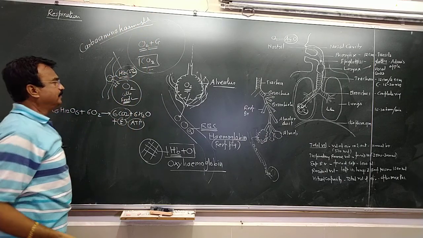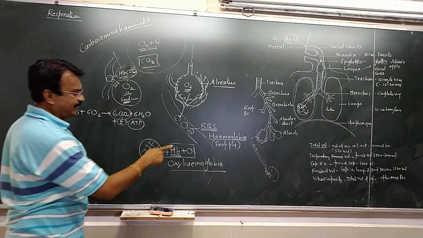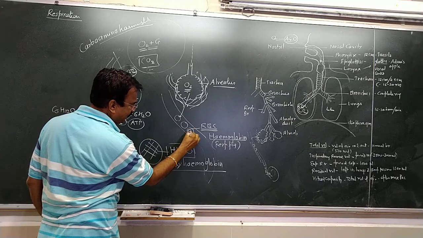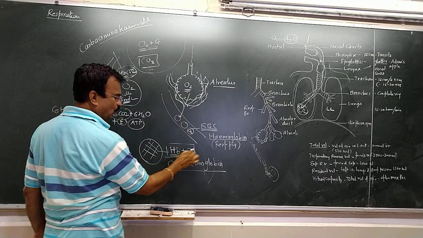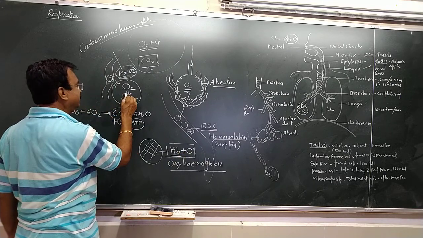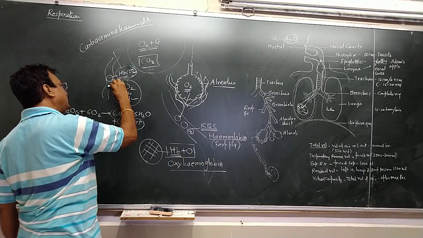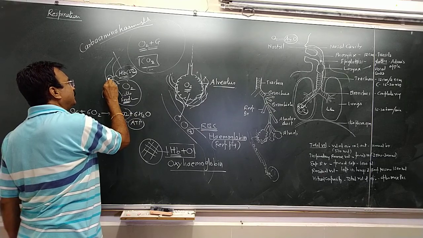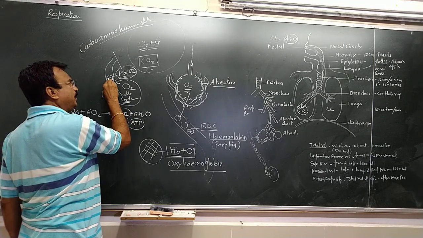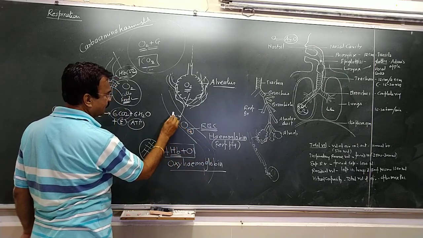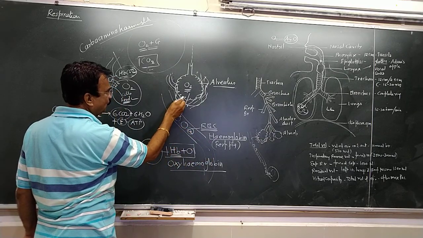Now the oxygen is not there. The RBC, the hemoglobin, is with CO2. That is coming back. The hemoglobin will carry CO2 to form carba-amino hemoglobin, and that will pass through this way and go to the lungs.